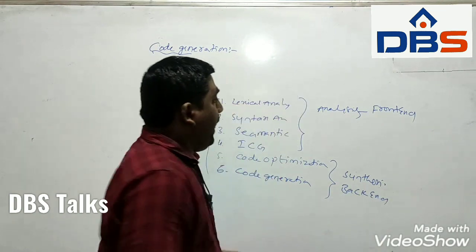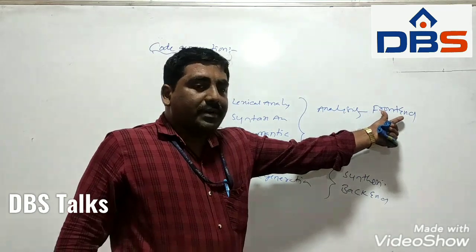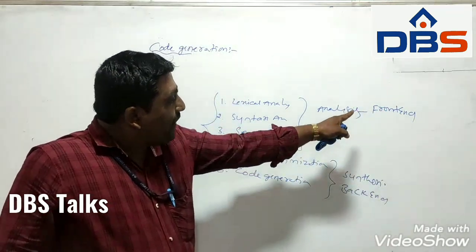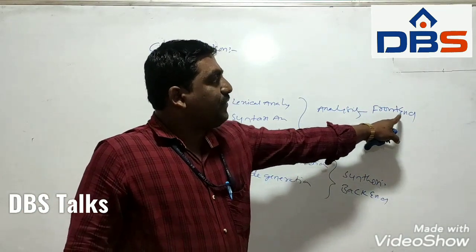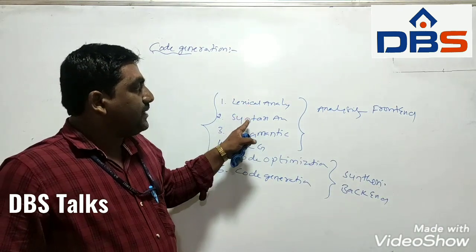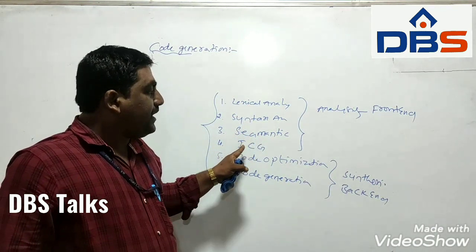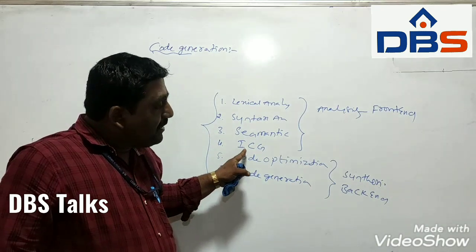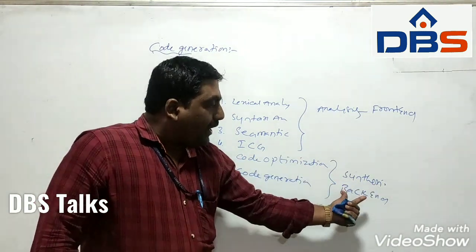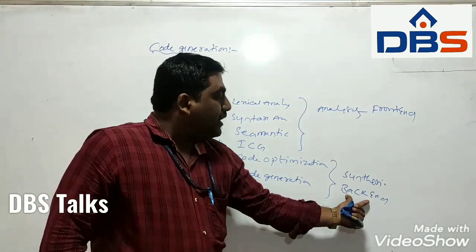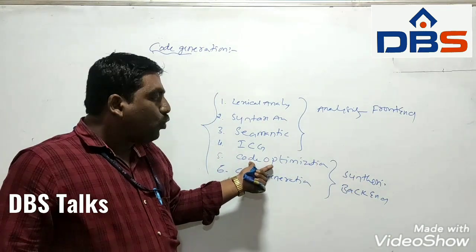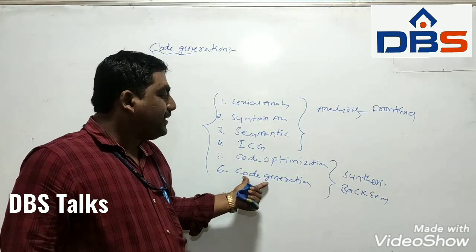The phases under the front end are lexical analysis, syntax analysis, semantic analysis and intermediate code generation. In the back end part we have only 2 phases, that is code optimization and